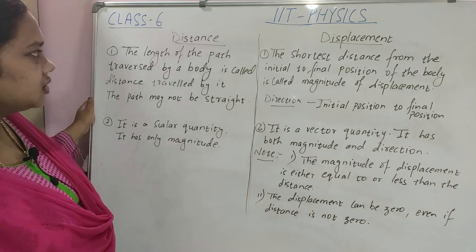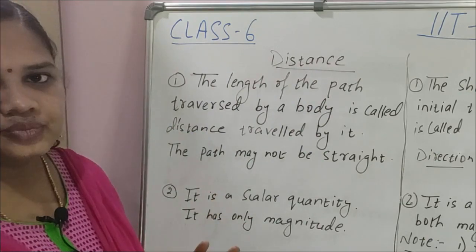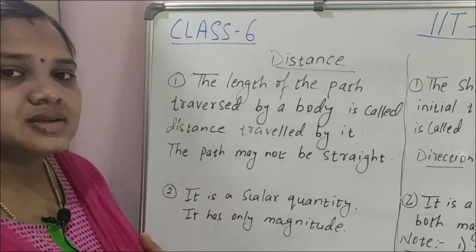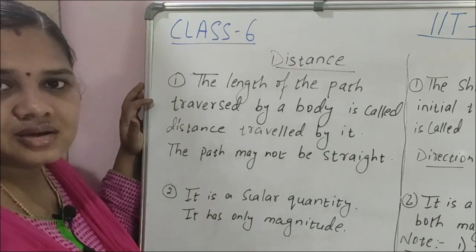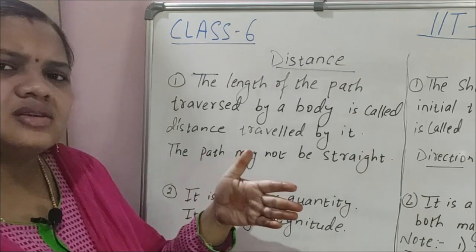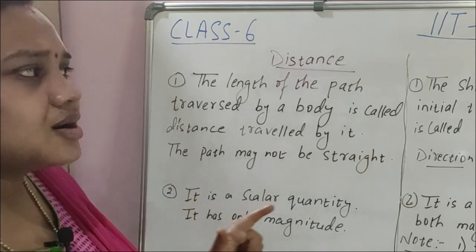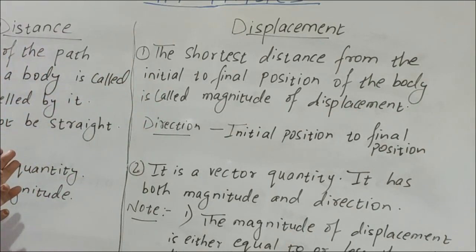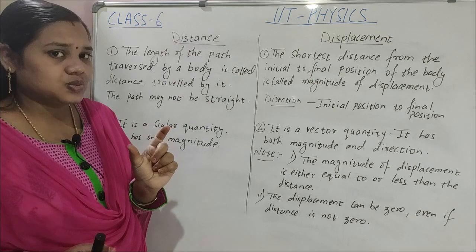So see the definitions. Distance is the length of the path traversed by a body, that is, traveled by the body. When the body moves and covers some length, that length of the path is known as distance. And that path may be straight, may not be straight. The body may move straight or curved. Displacement is the shortest distance from initial to final. From where the body started, the initial position, to where it ended, the final position. The shortest path is known as displacement.